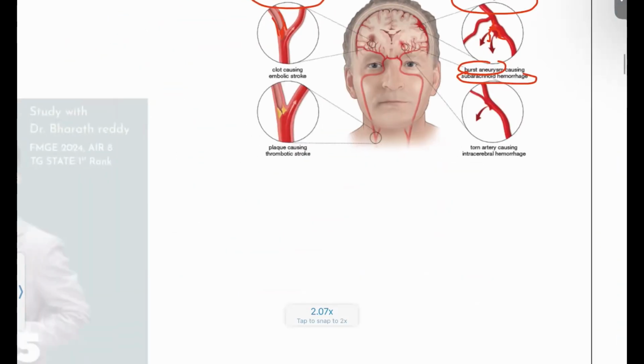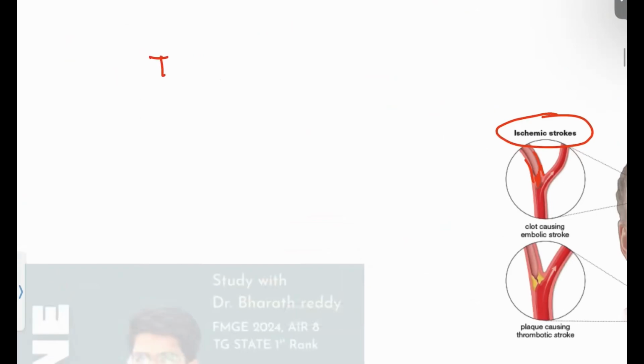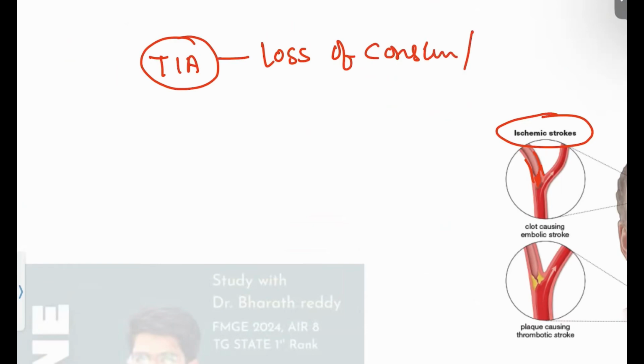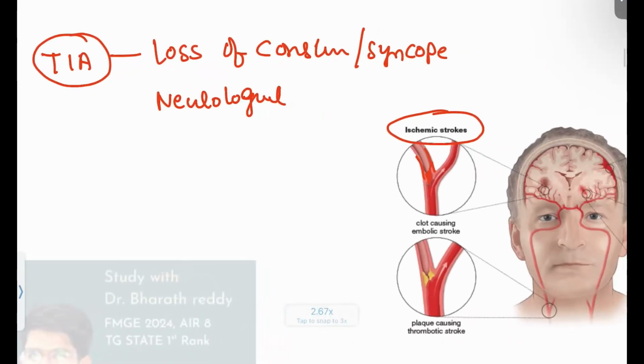And also the main type, the majority of the patients, will have TIA. What is this TIA? The transient ischemic attack. How will these patients present? Basically, this patient will have loss of consciousness or syncope, sudden loss of consciousness, and the symptoms will be neurological deficits. The patient might have sudden onset of slurred speech.